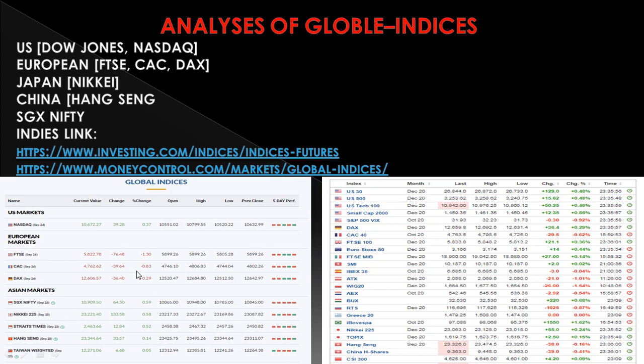In global indices, you have to see this particular page. This page gives you the US market, European market, and Asian market. Here you have to see the current value and percentage of change. This gives you a very clear idea how our Indian market is going to open. If it is bullish, 100% our market is going to be bullish.